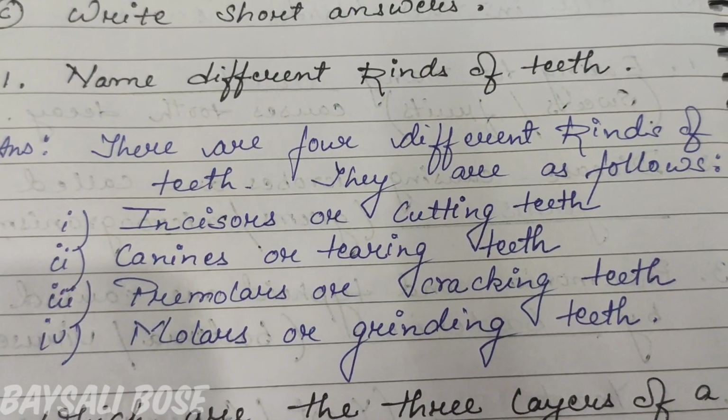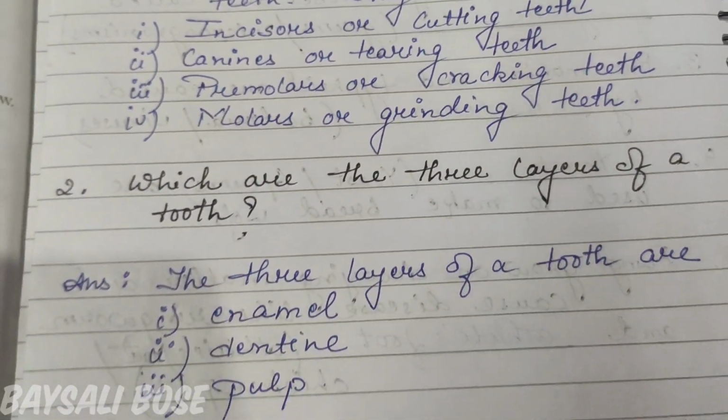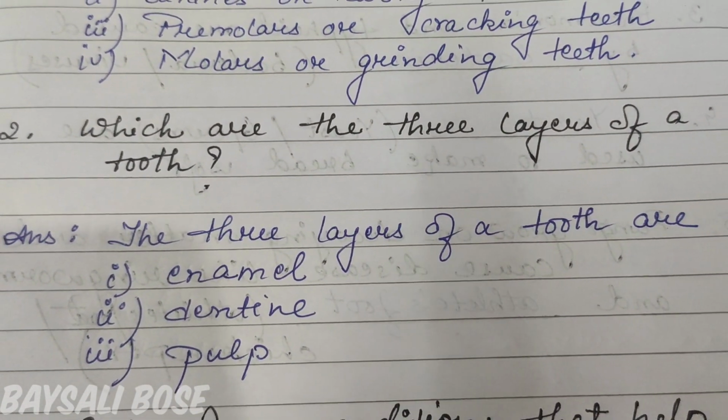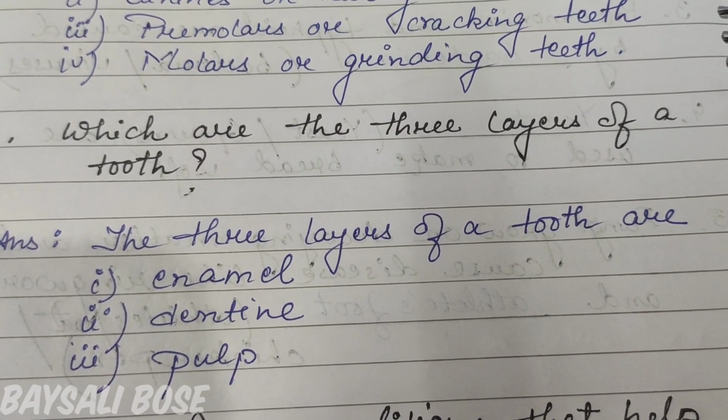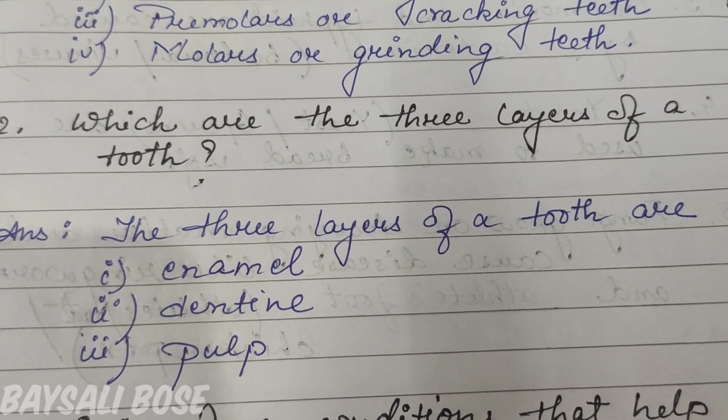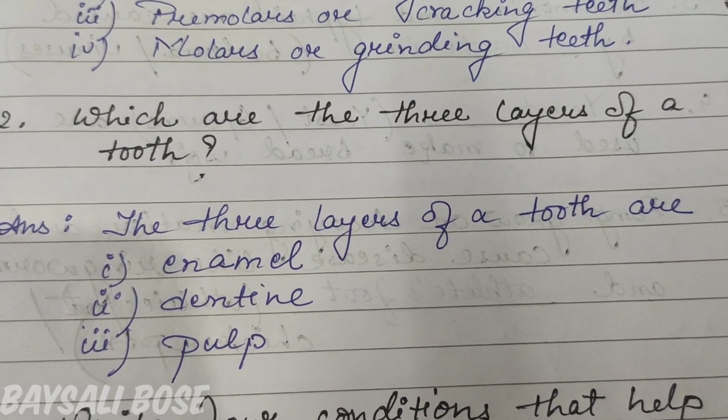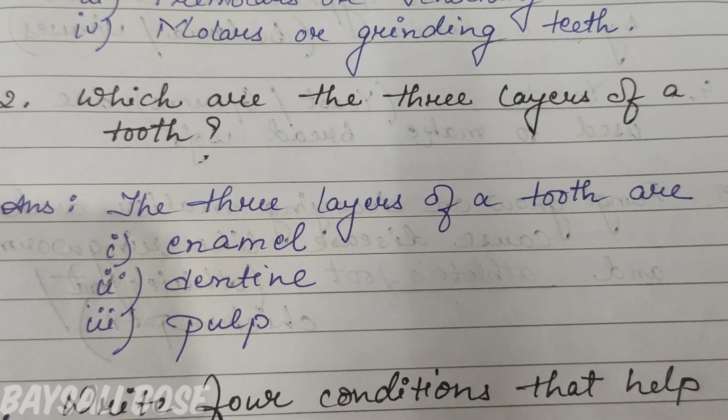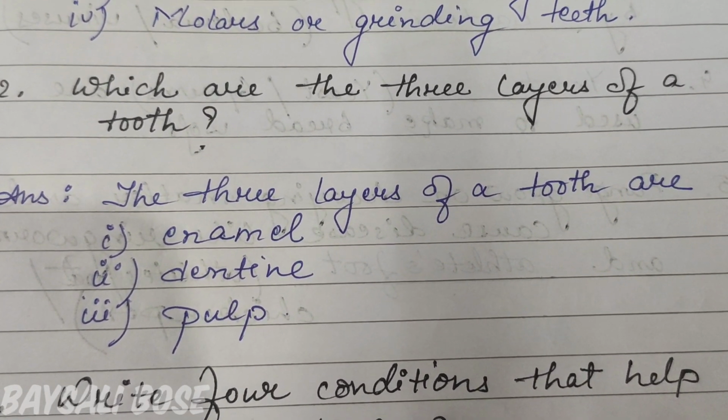Now let's move on to the next question. Which are the 3 layers of a tooth? The 3 layers of a tooth are enamel, dentine, pulp.